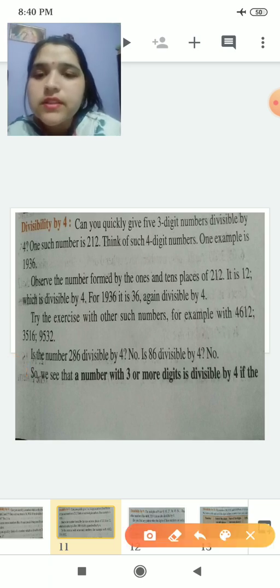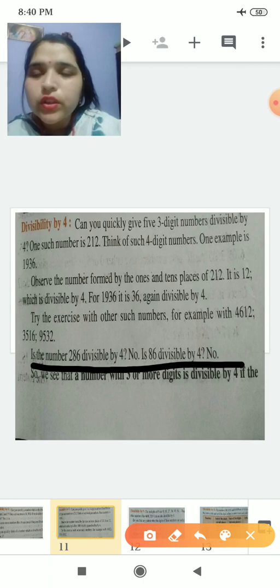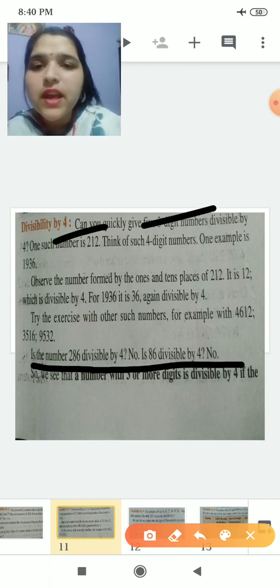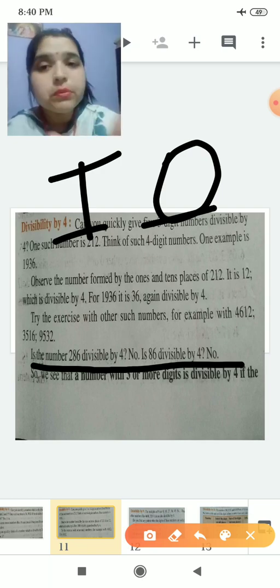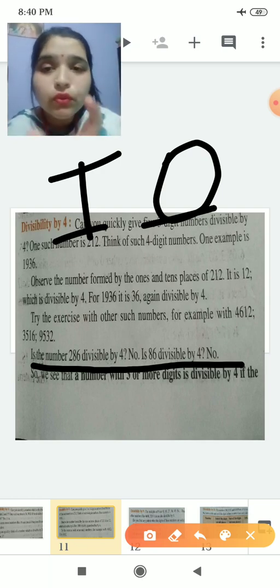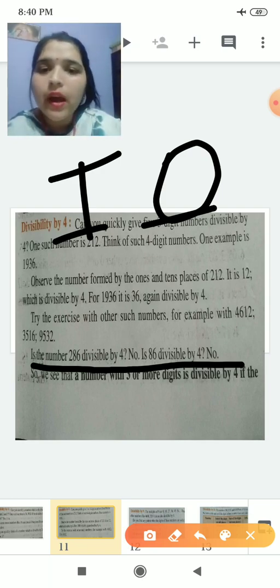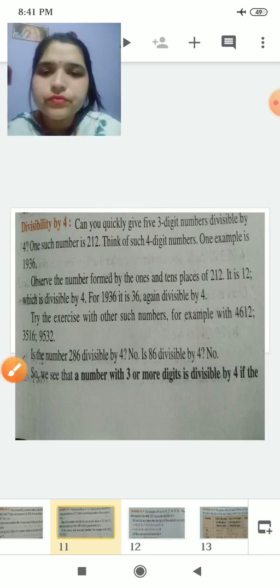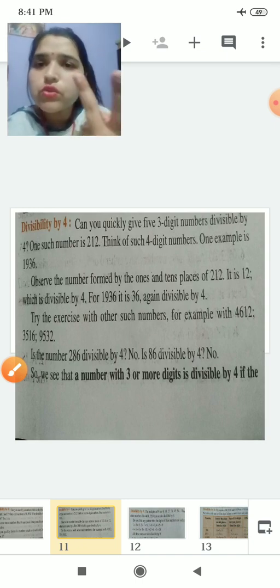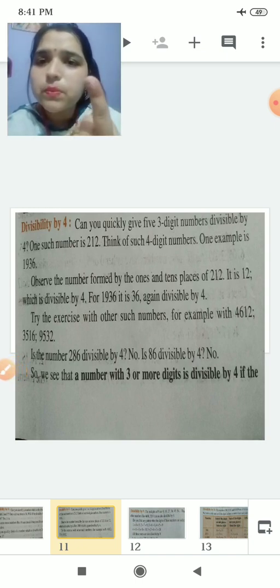Like, see, is the number 286 divisible by 4? So what you will do for this? You will check the ones place and tens place. If the two-digit number is divisible by 4, it means the full number will be divisible by 4. You can take 3 digits also. You can take any 2 digits, ones place and tens place.